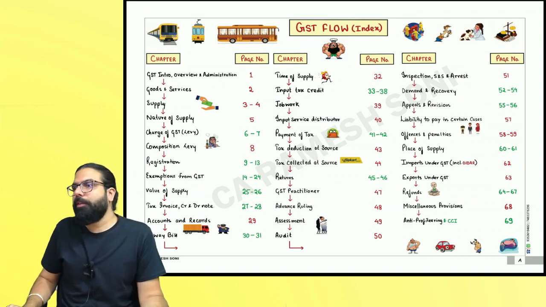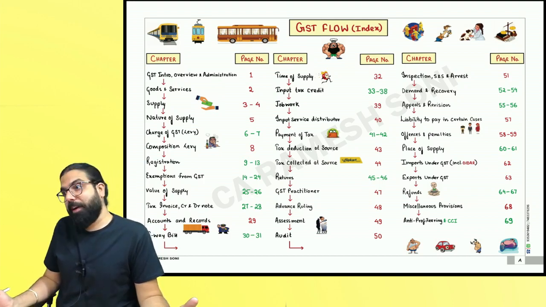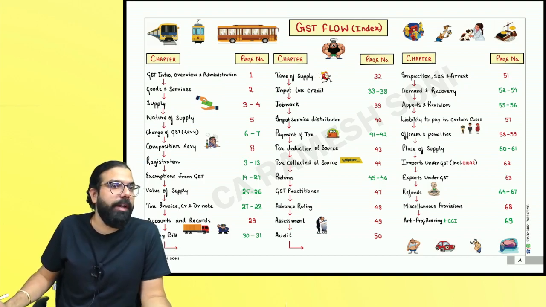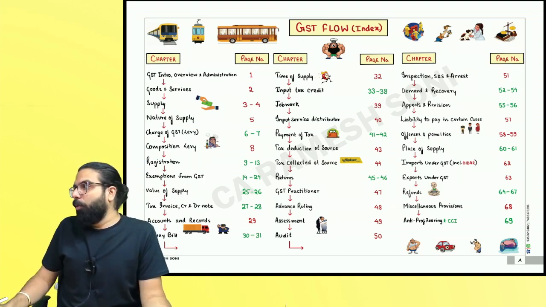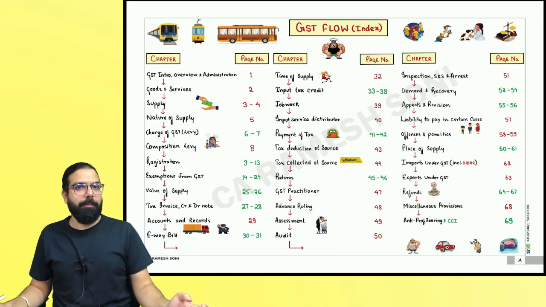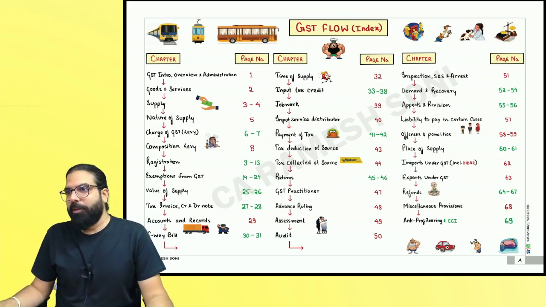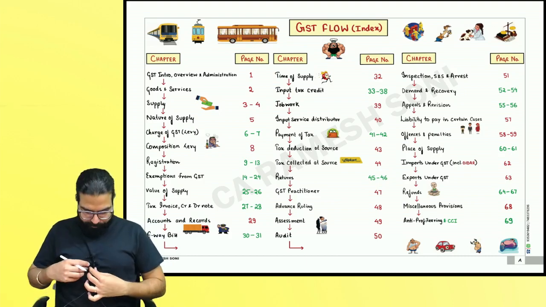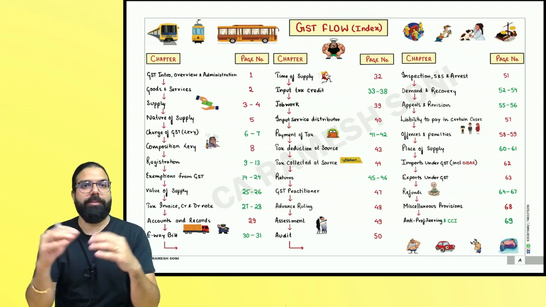Today, we'll be starting with indirect tax portions. Before I start with the indirect tax, let me quickly introduce myself. Do you guys know me? Some people know me, some people don't know me. I'm CMA Soni, and I'll be taking care of the indirect tax portions for you guys.